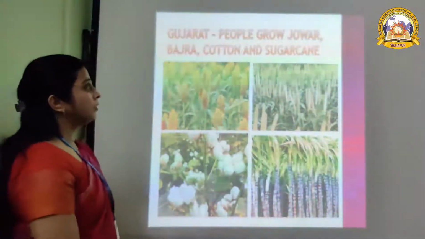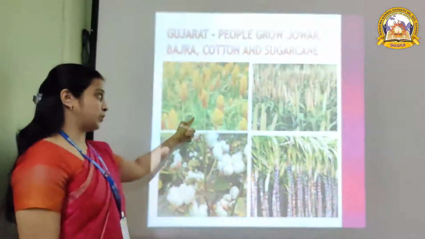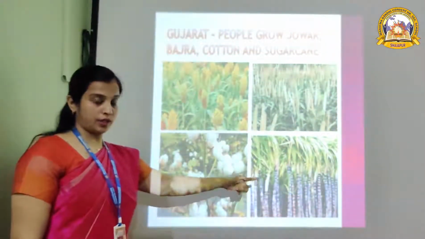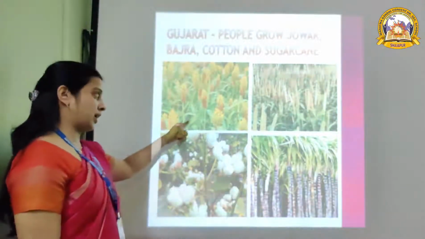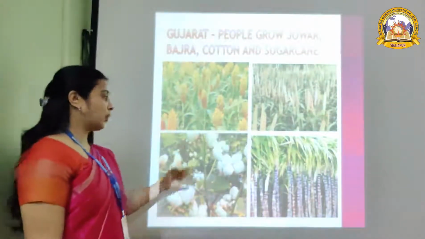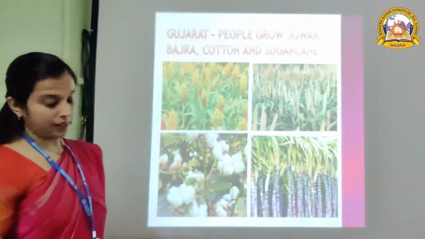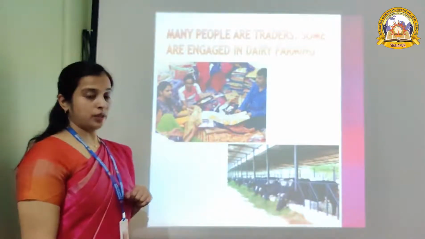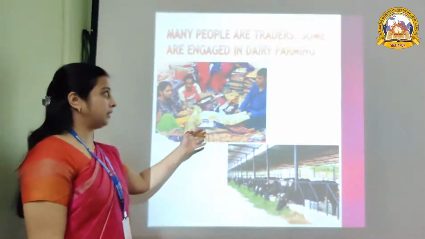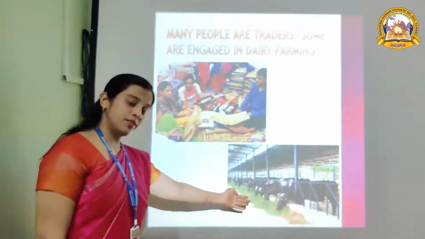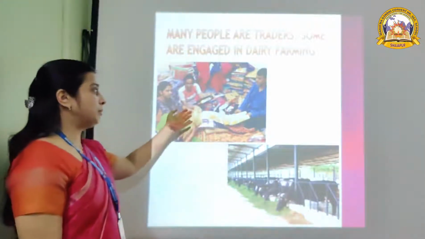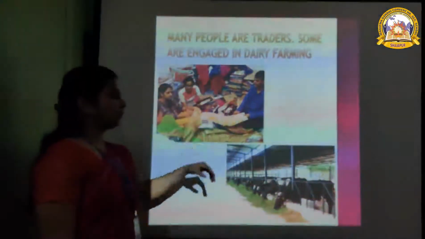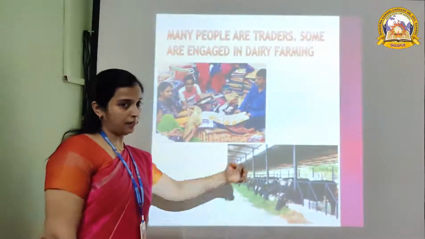The people of Gujarat grow jowar, bajra, cotton and sugarcane. Many people here are traders besides farming, and some are engaged in dairy farming.